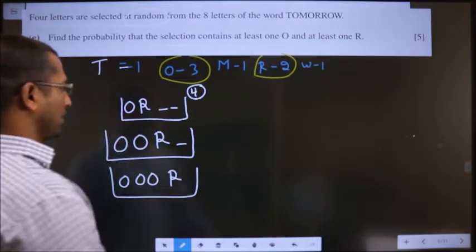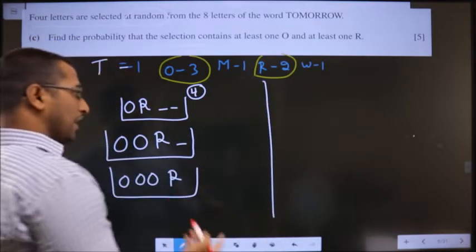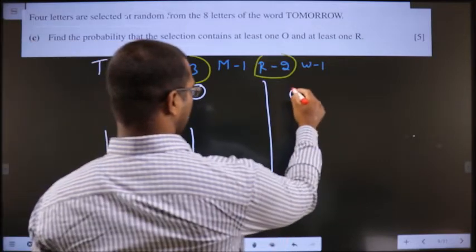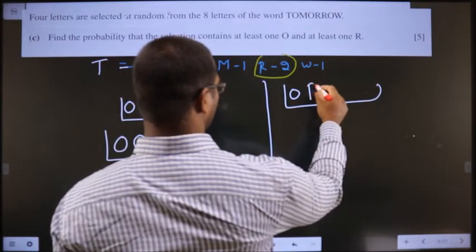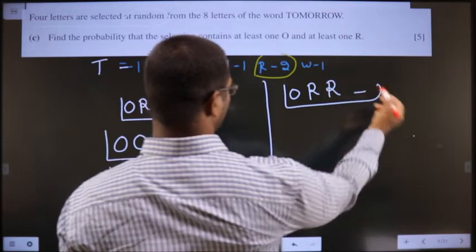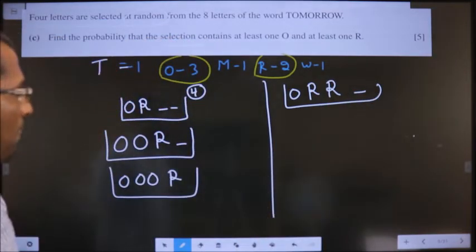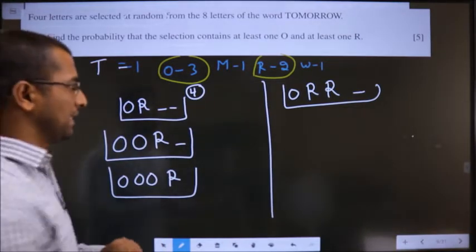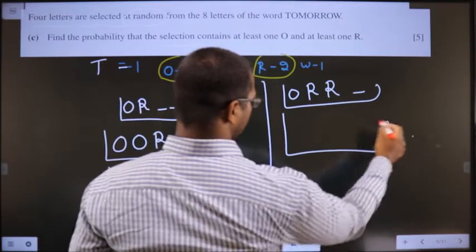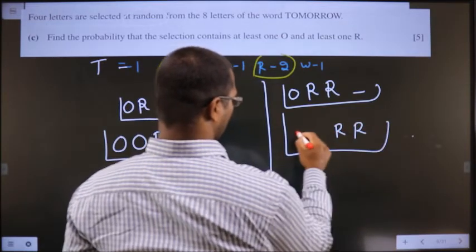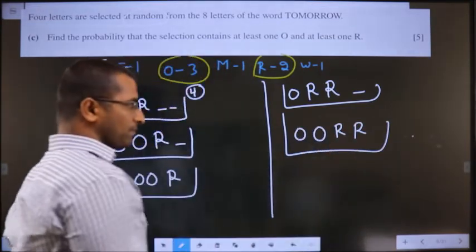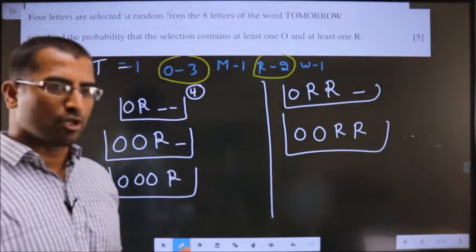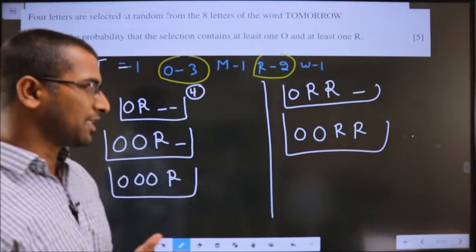I have increased the O count. Now I will increase the R count. Let us say it can also be 1 O with 2 R's and 1 other letter. One more option is also possible. When R count is 2, O count can also be 2. Right? These are the possibilities. No other possible option you could get.